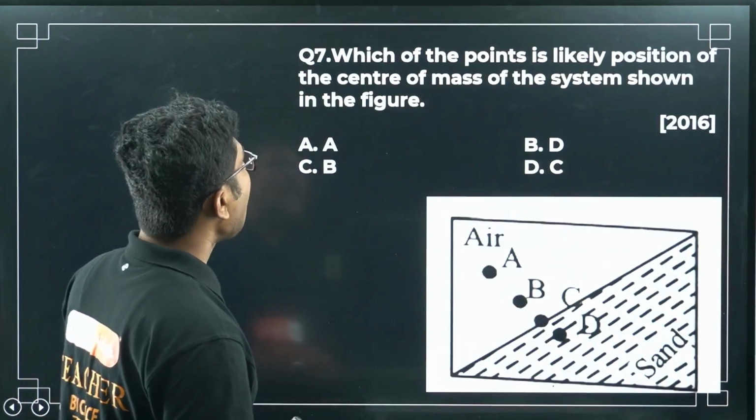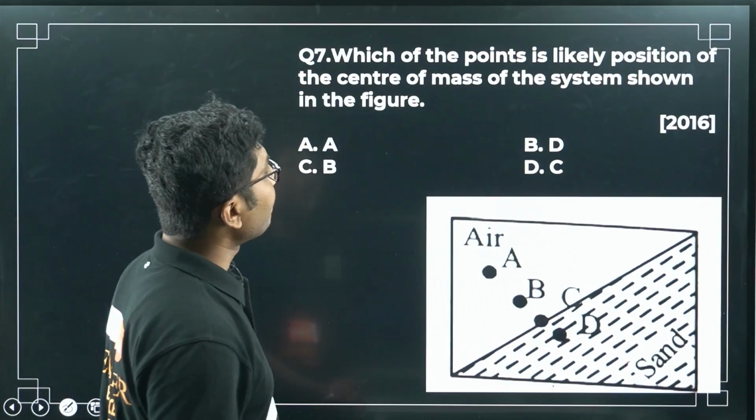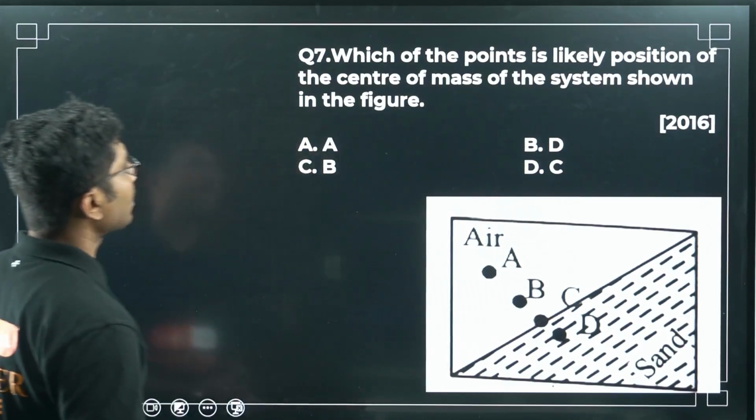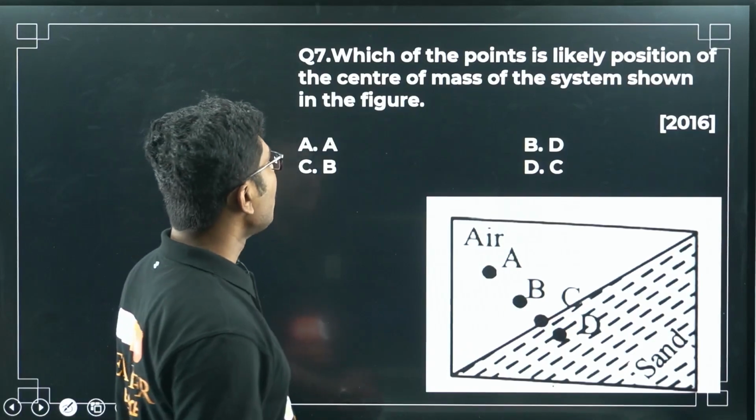Now question number 7: which of the points is likely the position of the center of mass of the system shown in the figure?